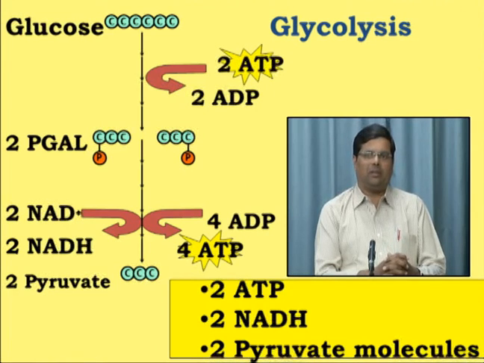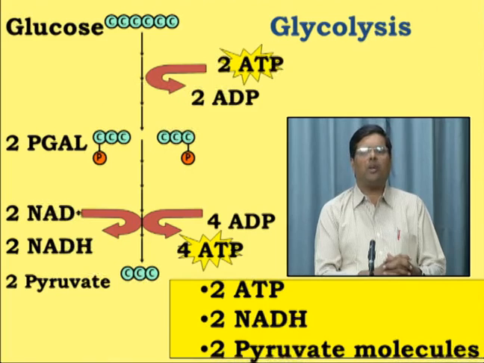The net outcome of glycolysis will be 2 ATP. Here we have to see that these 2 ATP are produced at the substrate level. There is no involvement of the electron transport chain, and that's why these 2 ATPs are due to substrate level phosphorylation.